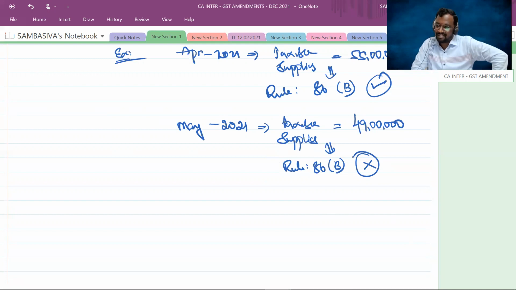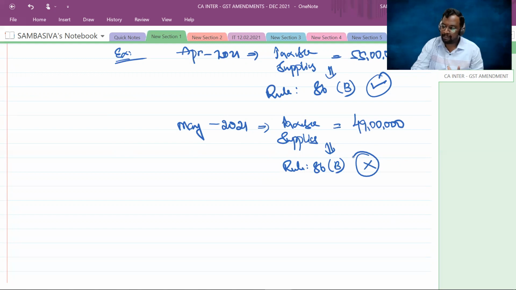So the very important point you have to observe is that the applicability of rule 86B is month-wise. Every month you have to check whether your taxable supplies exceeded 50 lakhs or not. In those months your taxable supplies exceeded 50 lakhs, in those months 86B is applicable. For those months your taxable supplies are less than 50 lakhs or exactly 50 lakhs, for that particular month, 86B is not applicable.